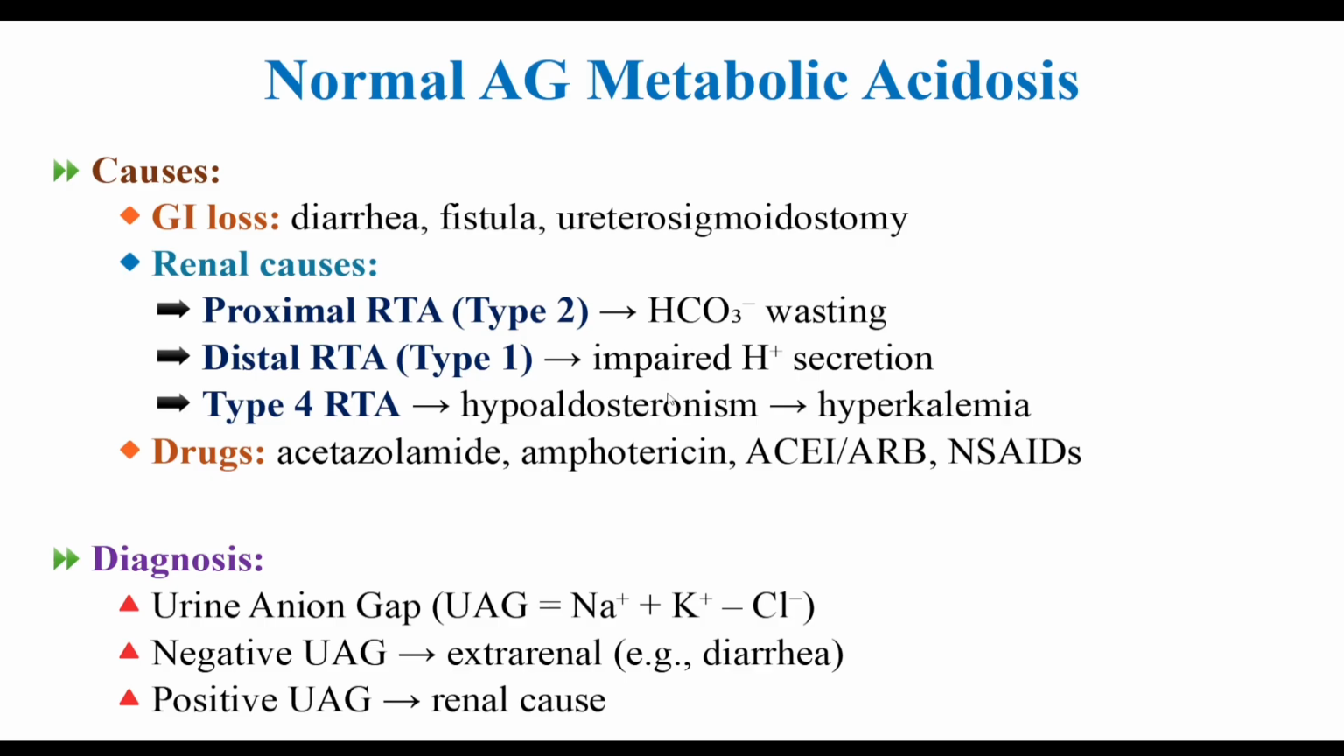Or in drugs, acetazolamide, amphotericin or ACE inhibitor, ARB or NSAIDs. So how would we diagnose this? We have to calculate the urinary anion gap, that is equal to sodium plus potassium minus chloride. If a negative value is obtained from urinary anion gap, this is due to extrarenal cause or due to diarrhea. Or if the urinary anion gap is positive, this may be due to renal causes.